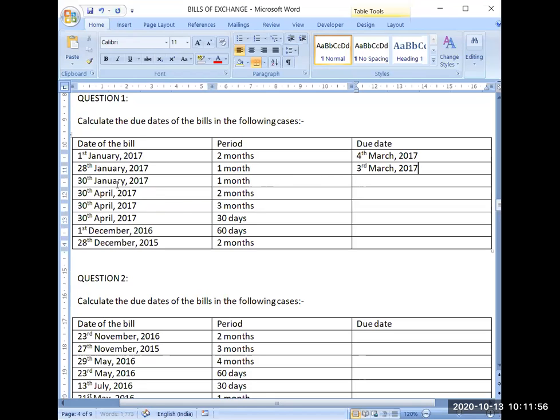Then next you see, now the date of the bill is 30th January 2017 and time period is same, 1 month. So now if I will count 1 month from 30th of January, the time will be 30th Feb. And because there is no such date in the calendar, that's why 28th Feb will be considered as completion of 1 month. In that situation, now I will again add 3 days of grace in 28th Feb. So the date will be same here, 3rd March 2017.